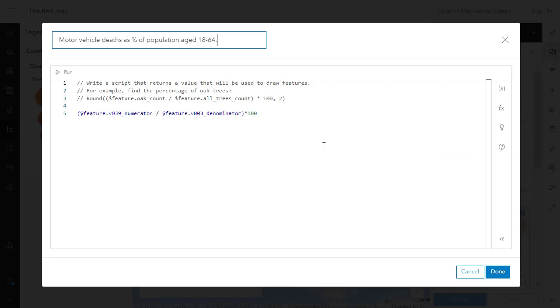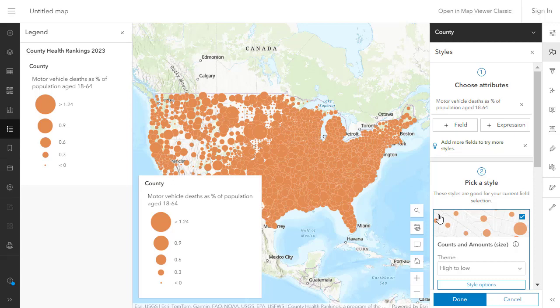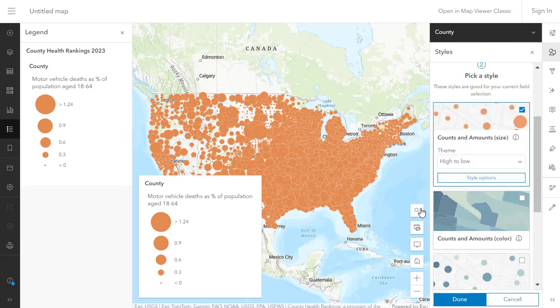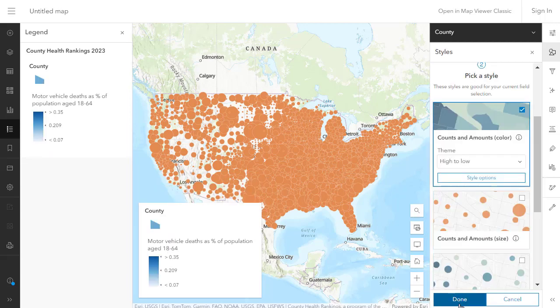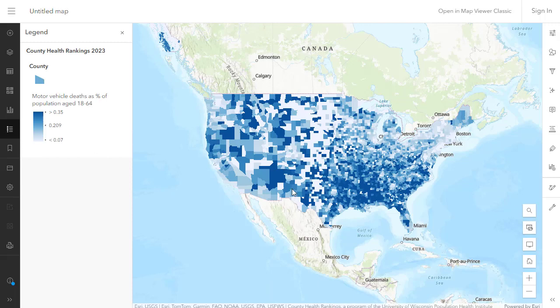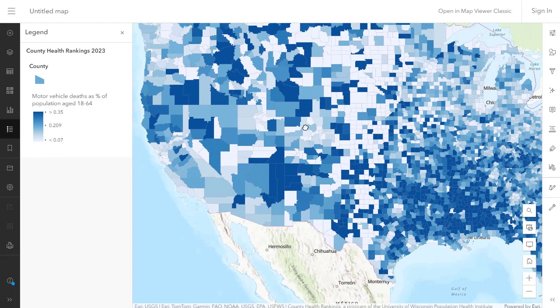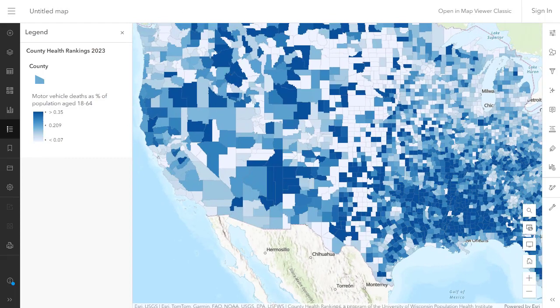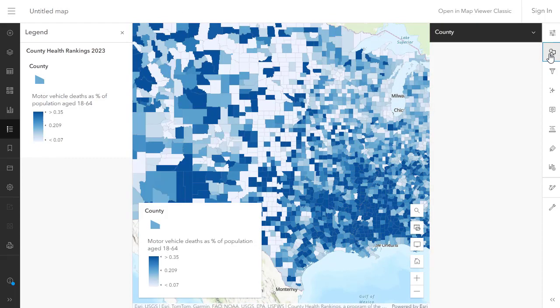Notice that I'm going to also change the expression label so that my legend will reflect exactly what I'm mapping. And I'm once again going to change it from graduated symbol to graduated color or choropleth. Now, instead of raw numbers that show me Los Angeles County, Cook County, Illinois, and all the highly populated counties that have a lot of everything, including motor vehicle deaths, young people, old people, those counties are going to have more of just about everything.